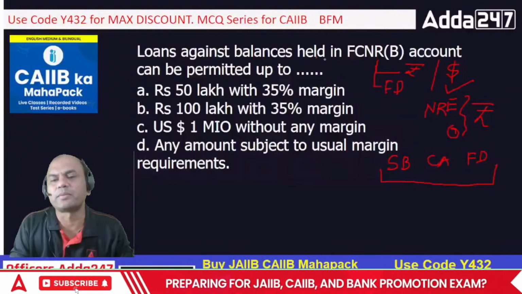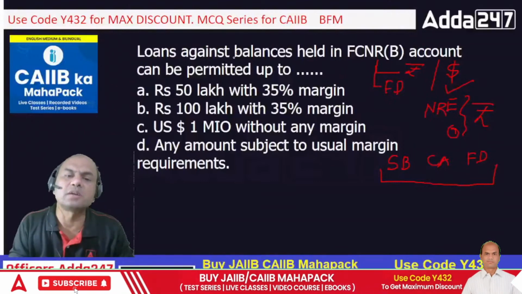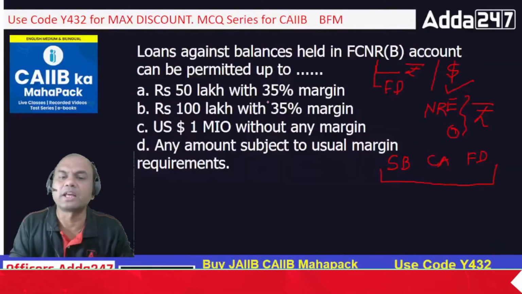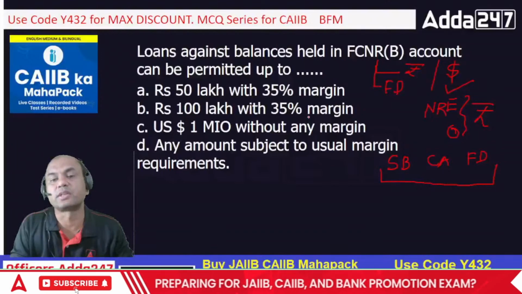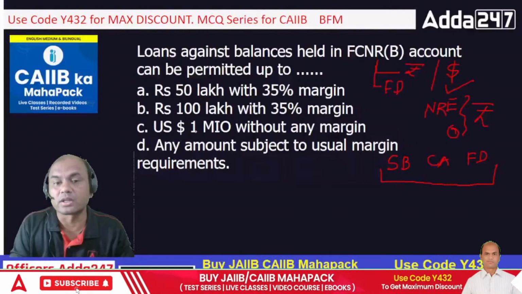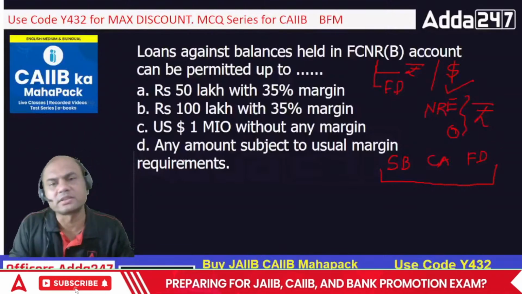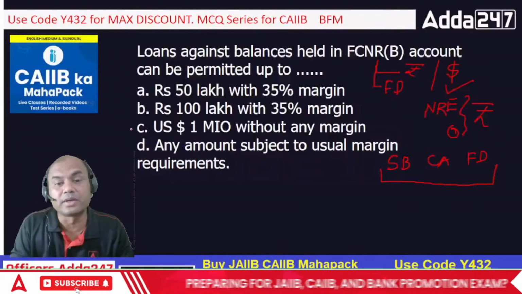So for a loan against it, if I'm having an FCNRB with you, I'm having an FD with you. How much amount can you give me as a loan? 50 lakhs with 35% margin, 100 lakhs with 35% margin, 1 million without any margin, or any amount subject to usual margin requirements. So what is the answer? Is it limited to 1 million?